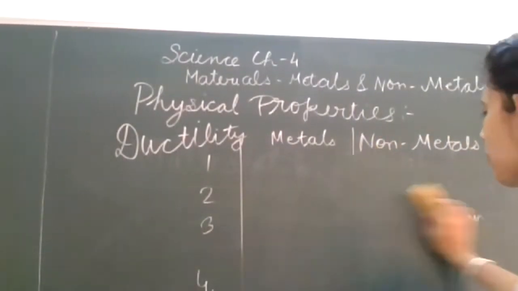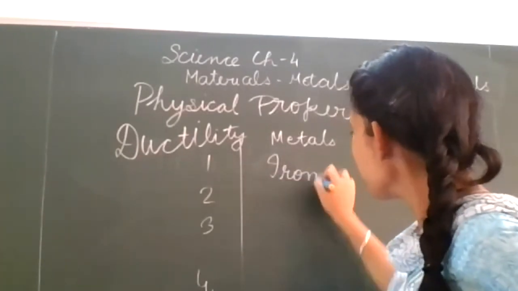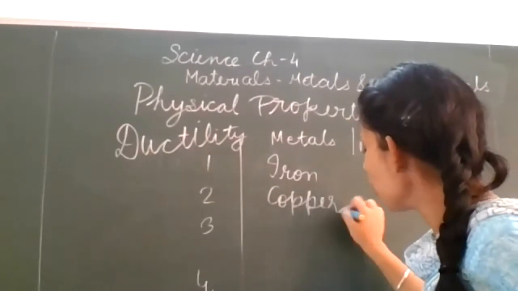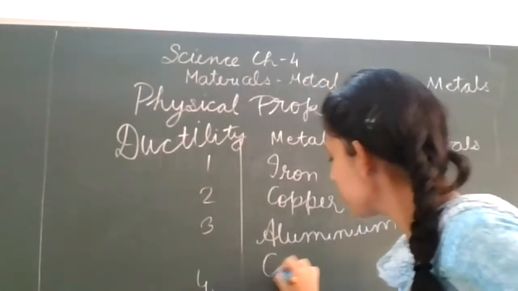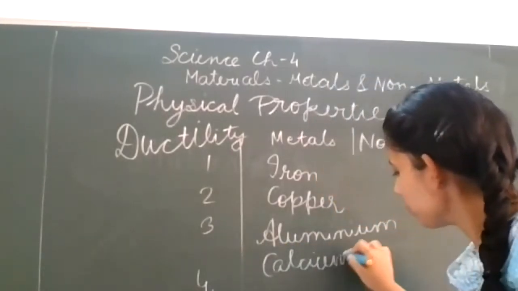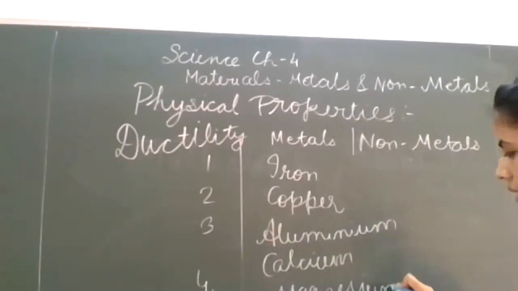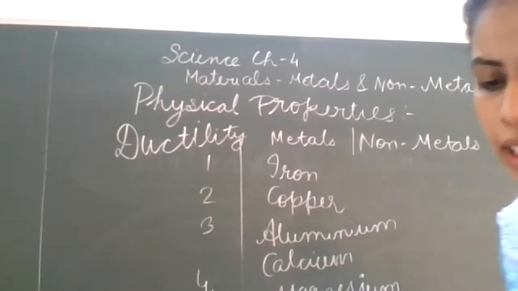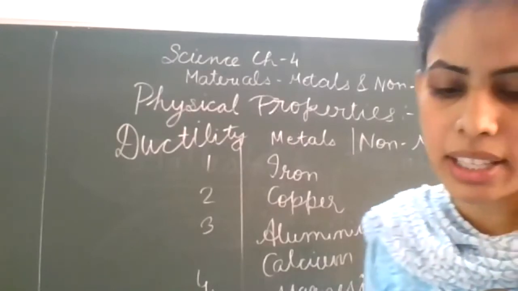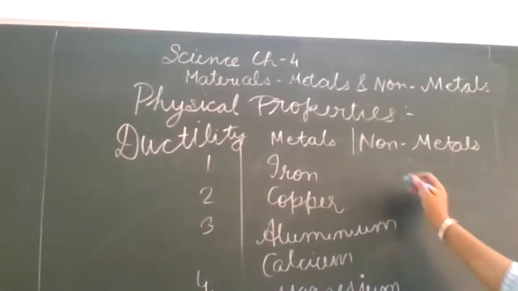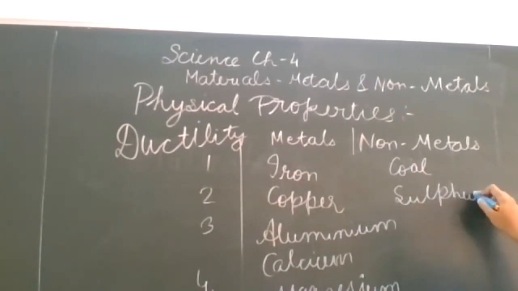So the examples of metals are iron, copper, aluminium, calcium, magnesium. So these are the examples of metals. Underline this also, it is written in the next line. Clear? Whereas the coal and sulfur are the examples of non-metals. Coal, sulfur, carbon is also there.